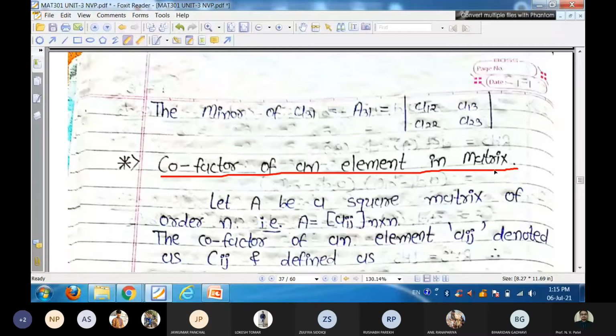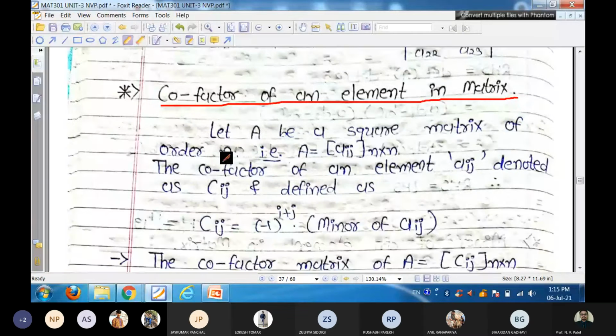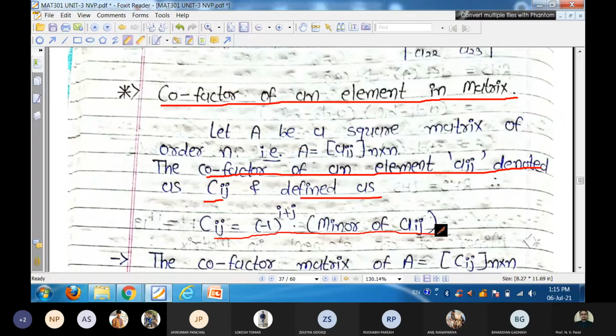So A is a square matrix of order n, then cofactor of an element Aij is denoted by capital Cij, and which is defined as Cij is equal to minus 1 raised to i plus j into minor of Aij.